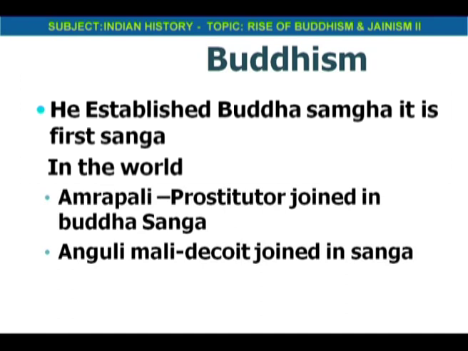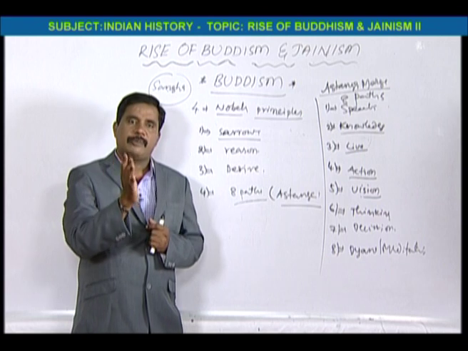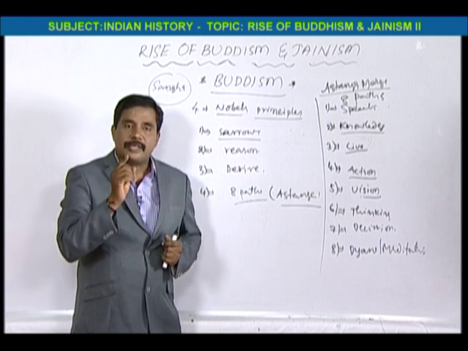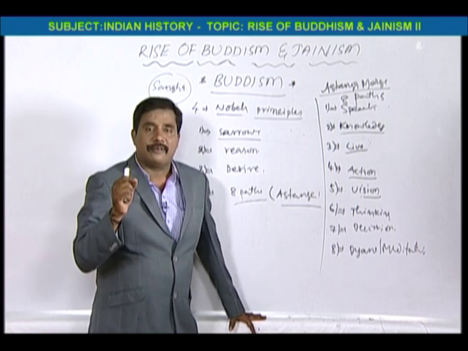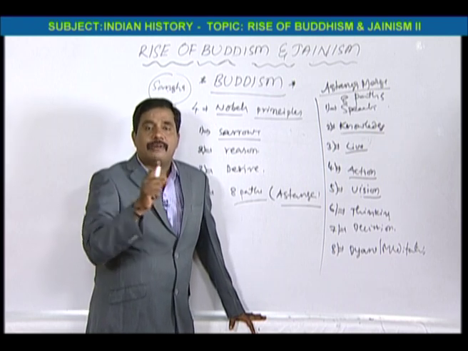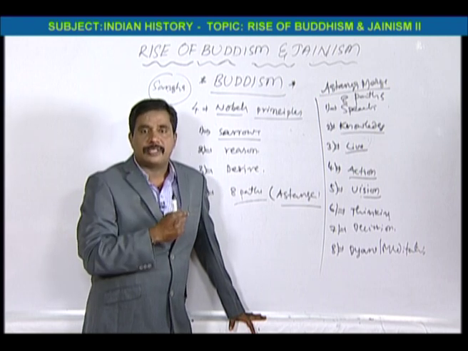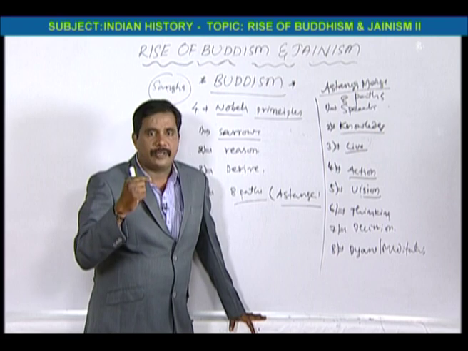Because there were so many followers following Gautama Buddha, that's why he started the Sangha. This Bauddha Sangha is the first religious Sangha in the world. Before this, there were no religious groups.